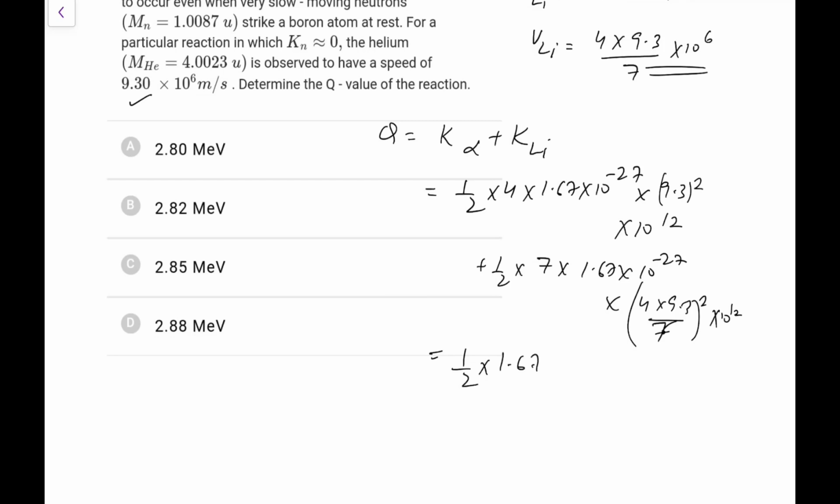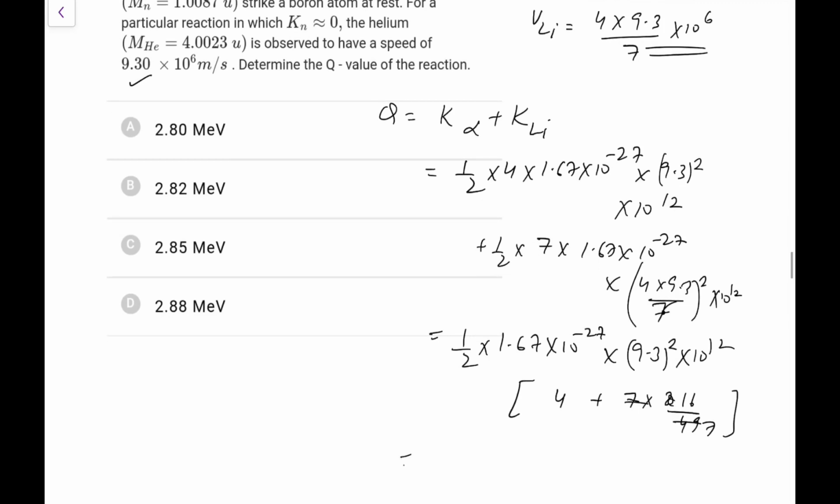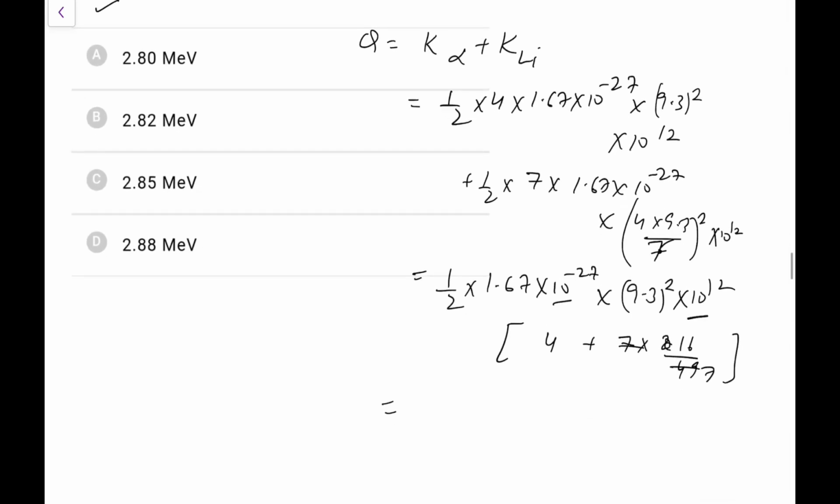So half into 1.67 into 10 raised to the power minus 27 into 9.3 whole square into 10 to the power 12 I have taken as common. What remains? 4 plus 7 into 16 by 49, or you can write it as 16 by 7. So this is remaining. So first of all, this is minus 27, 10 to the power 12, so we have 10 to the power minus 15, into 1.67 into 9.3 into 9.3 by 2. And this is 28 plus 16, that is 44 by 7.